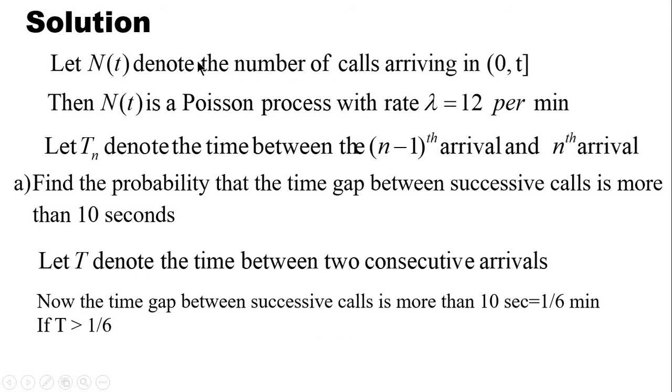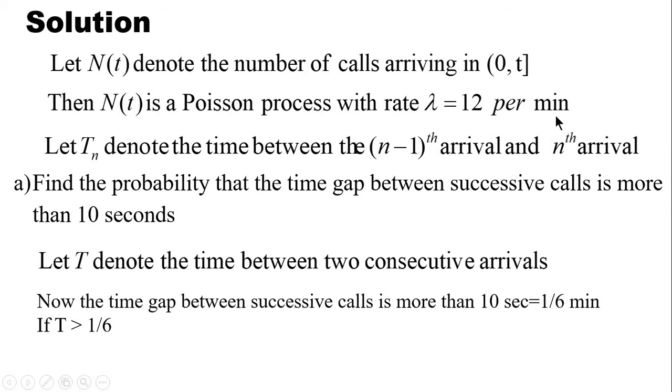Here let N(t) denote the number of calls in the interval 0 to t. And we know it is a Poisson process with parameter lambda equal to 12 per minute. Let Tn denote the time between the (n-1)th arrival and the nth arrival. Let us solve the first question. Our first question was, find the probability that the time gap between successive calls is more than 10 seconds. Let us denote capital T as the time gap between two successive calls. Then more than 10 seconds.